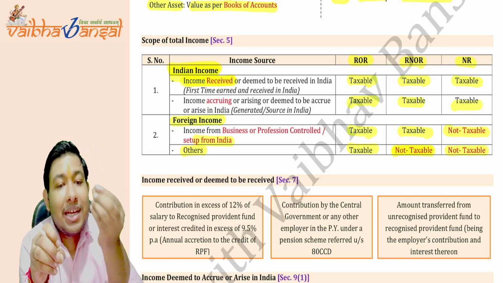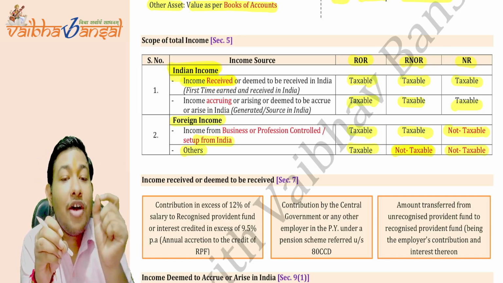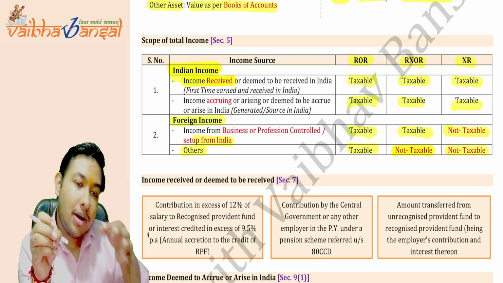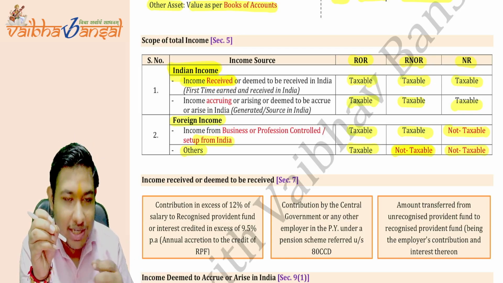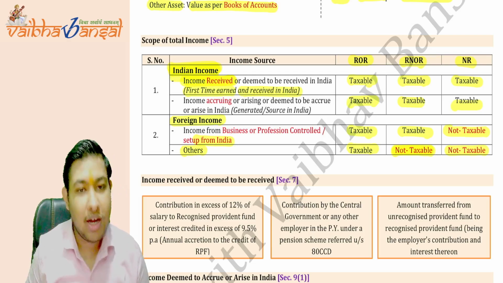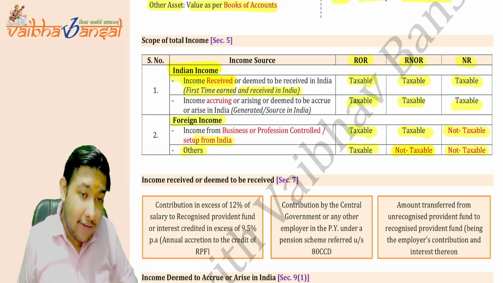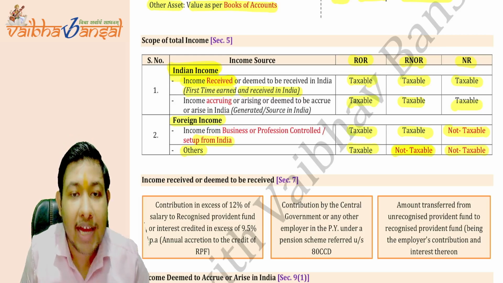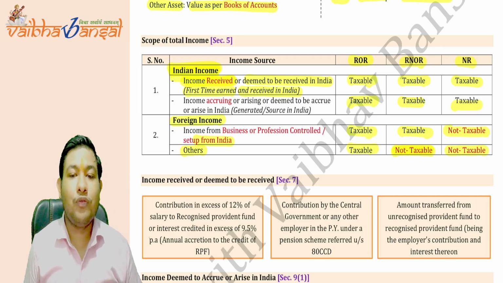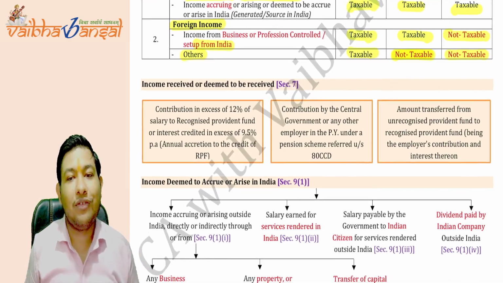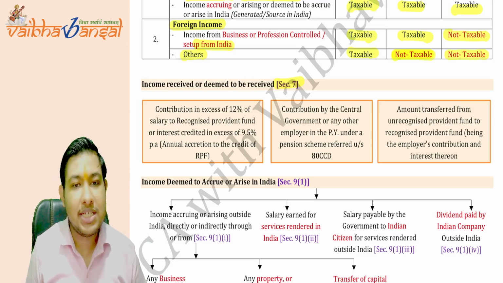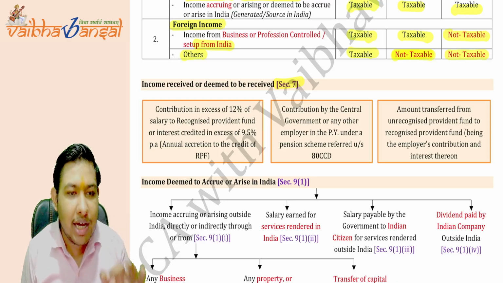So what income received means here is first time earned and received in India. What is first time earned and received in India? You can say it's a first-hand salary. Okay, the first time earned and received in India should be treated as income received in India. Now we have to check what is income deemed to be received in India. For that, we have to check section number 7. Is this point clear?